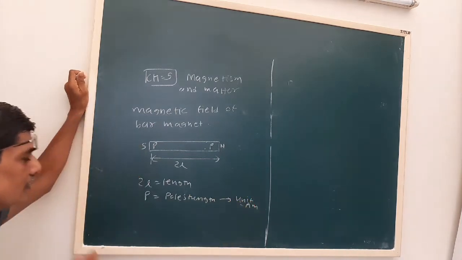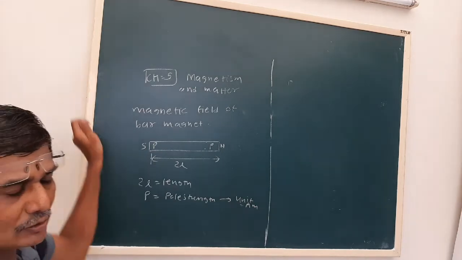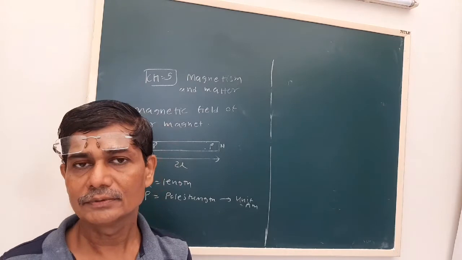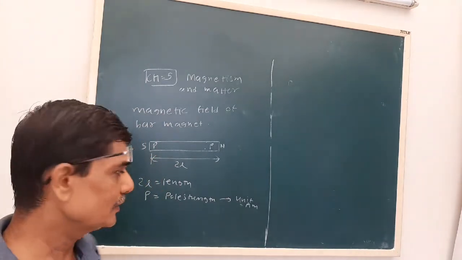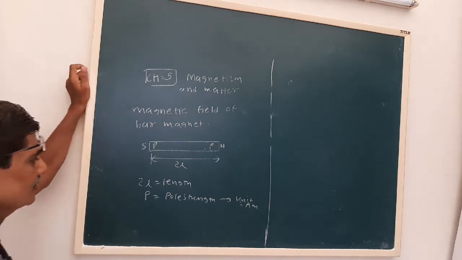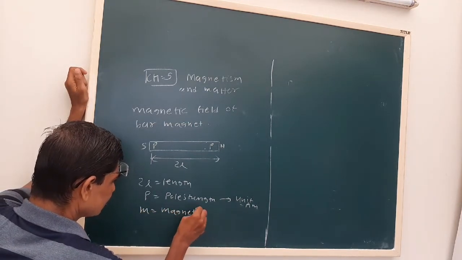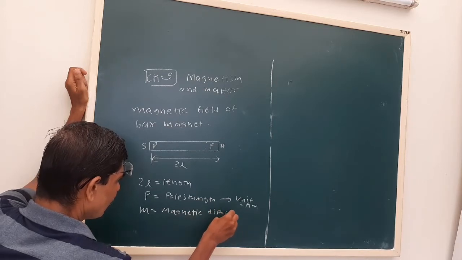Here we studied about electric dipole and electric dipole moment. Here also the magnetic field of the bar magnet is given in terms of M, that is the magnetic dipole moment.